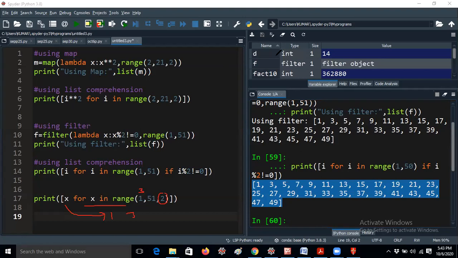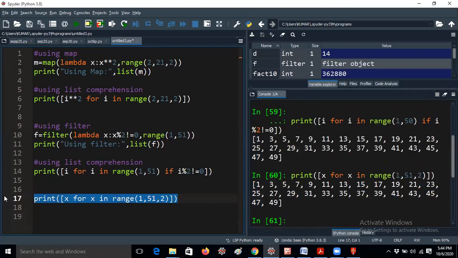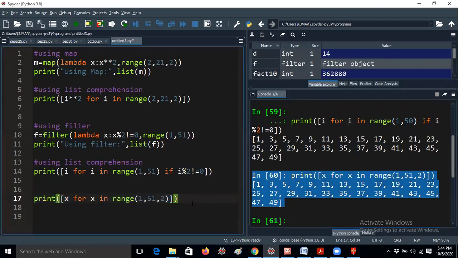So this is also one of the good ways, guys. Now I'm running the program again, so I will get the same output. So these are the various ways to get the output without using loops, because in C language and Java we don't have this facility. So these are called higher order functions, and yesterday we discussed only 2 functions, a map and another one, filter.